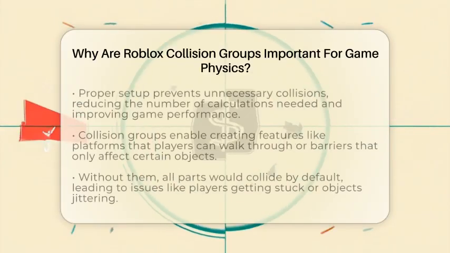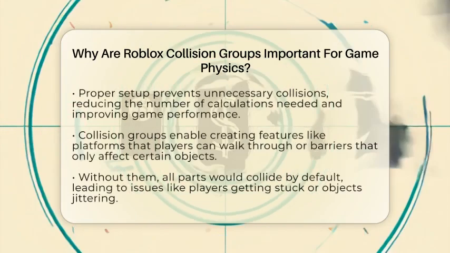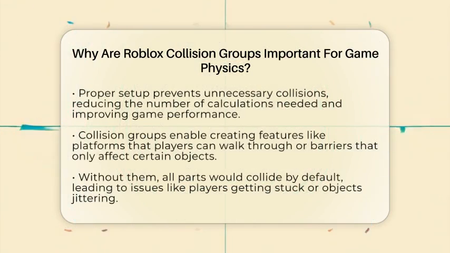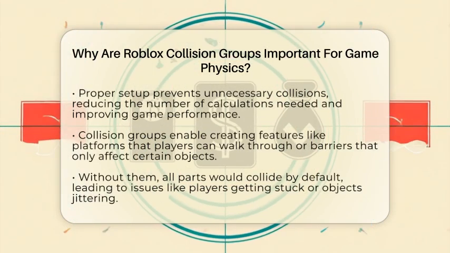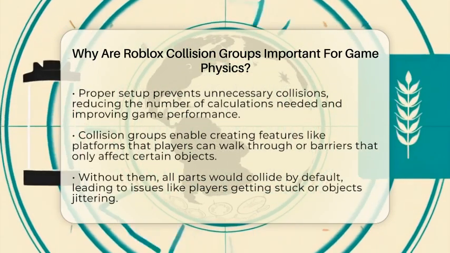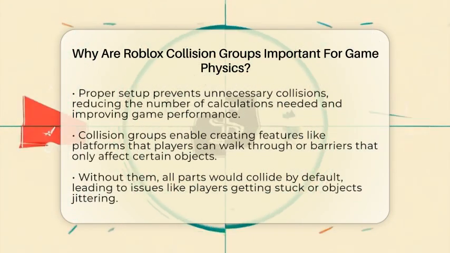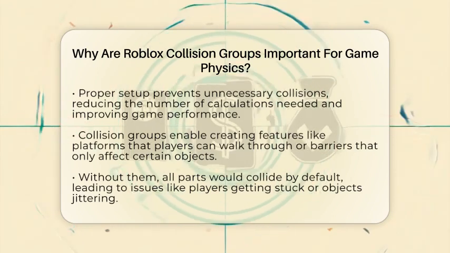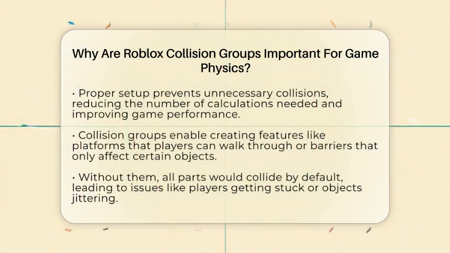For example, you might want players to bump into walls but walk through decorations. Or you might want certain objects to ignore each other completely. This setup helps control how players move and how objects react when they touch. It also keeps the game running smoothly.